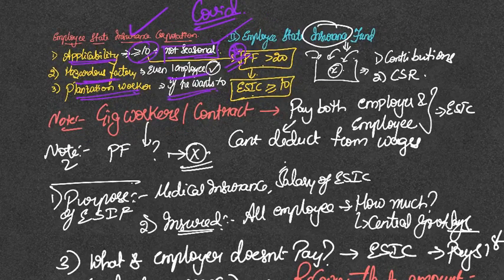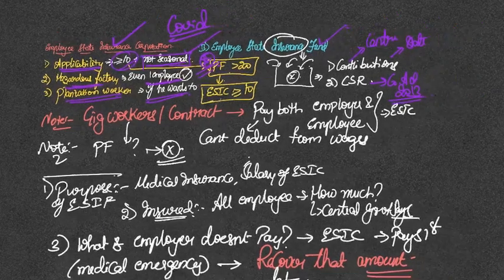So there is something called employee state insurance fund. So what happens here is there will be contributions for this fund both from center as well as state. And here is an interesting component. In Companies Act 2013, you have something called corporate social responsibility.